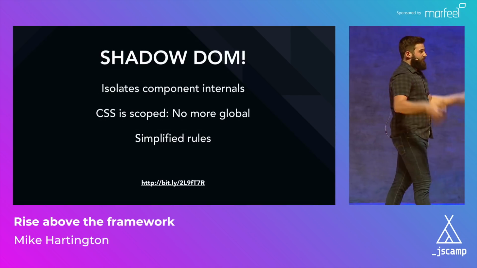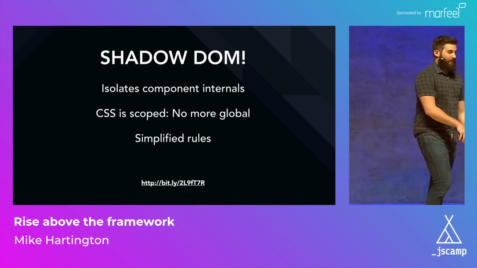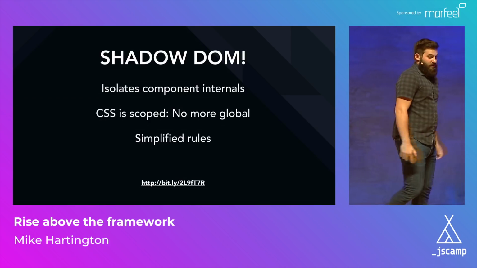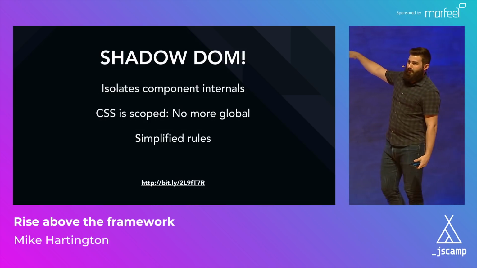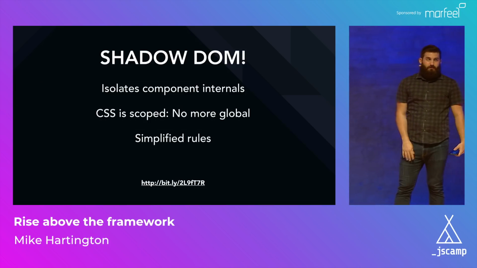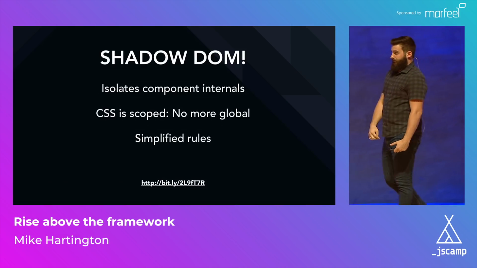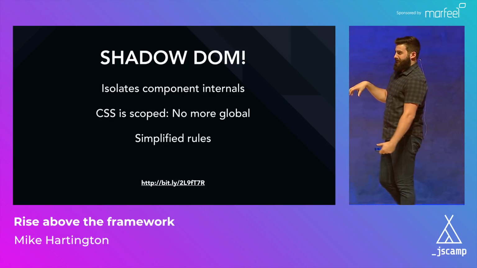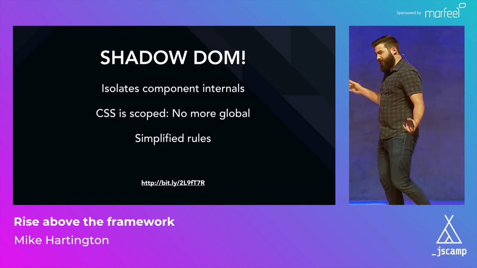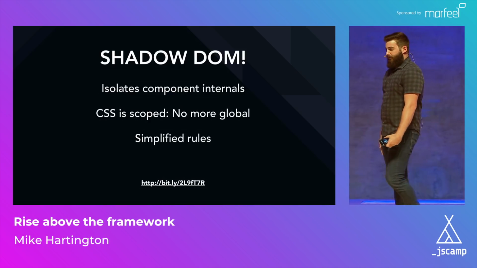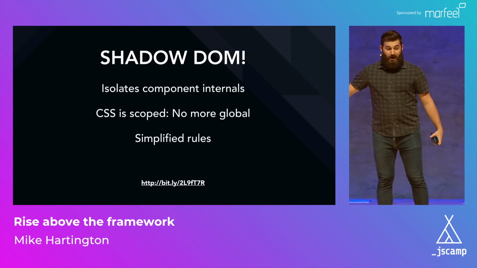And that's Shadow DOM. It's a really cool name for something that's not that cool. Shadow DOM is simply a way to say, I have this part of a component, remove it from the global scope. Basically, take this bit of DOM, create its own DOM. Sounds a little confusing, but it's actually pretty easy to look at.